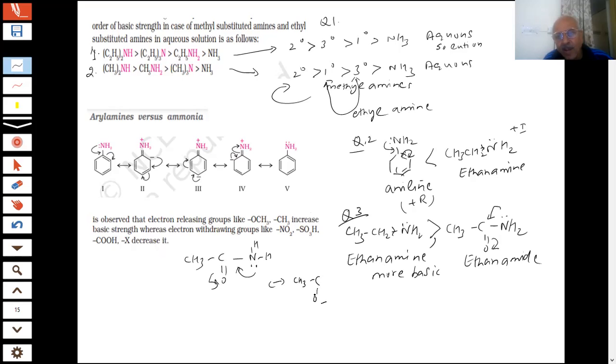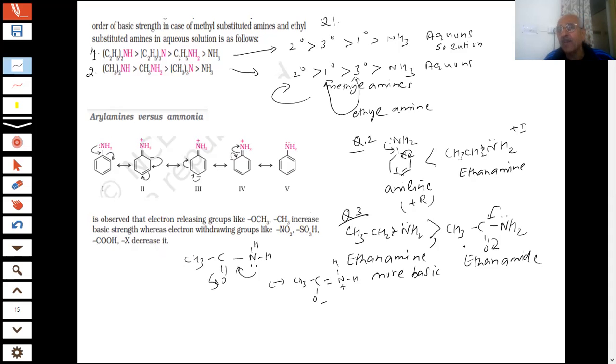CH3, C, O minus. This is becoming a double bond, and NH, and this is becoming a plus now, where the lone pair of electrons is now delocalized. It is not available here, as you can see. And the nitrogen here was sp3 hybridized, it becomes sp2 hybridized here. So more s character means less availability of the electron pair.